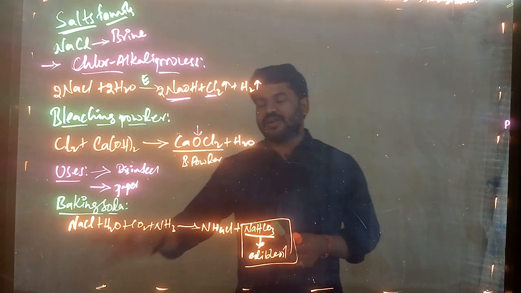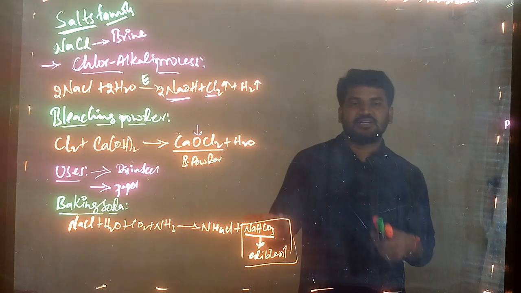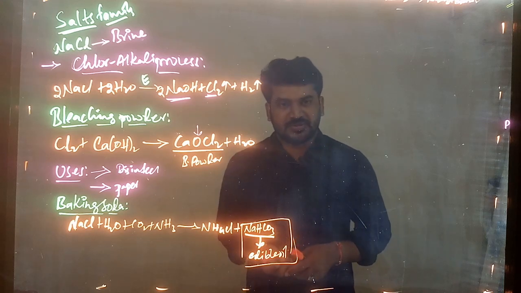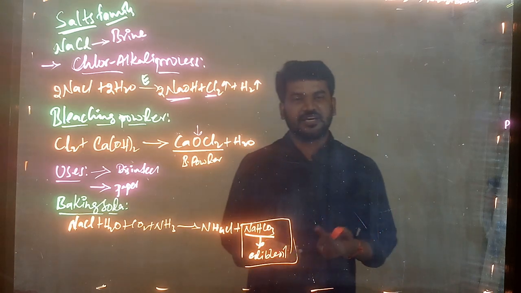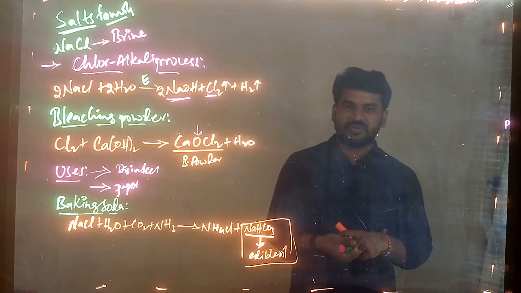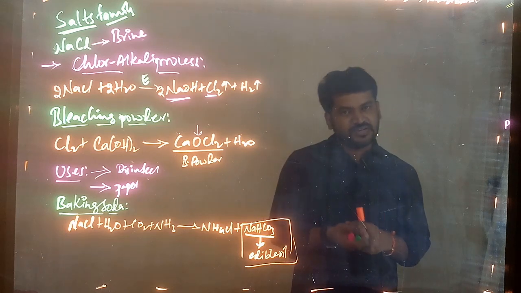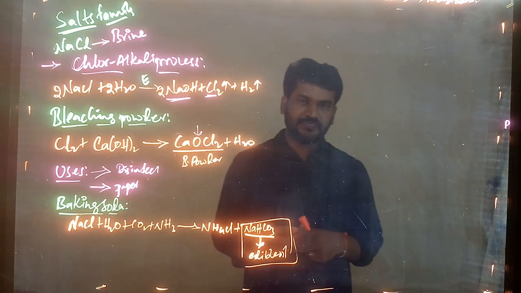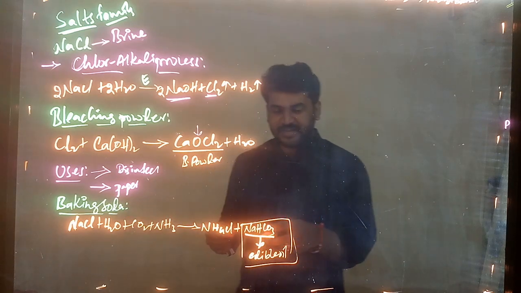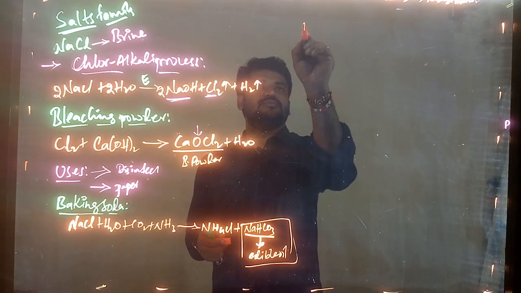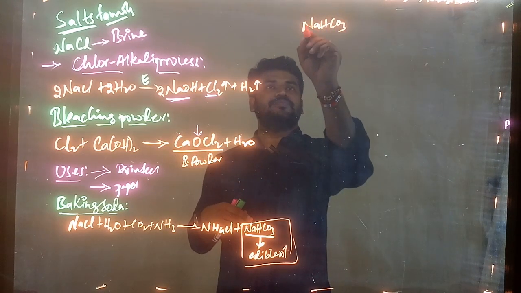So baking soda, we generally use this for cooking purposes. Generally we make breads, cakes and tiffin snacks, no? In that, the people add some white color powder. That is nothing but the baking soda they add, right? The formula is NaHCO3, right?